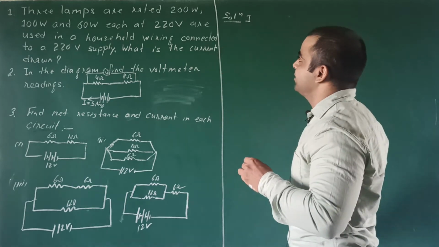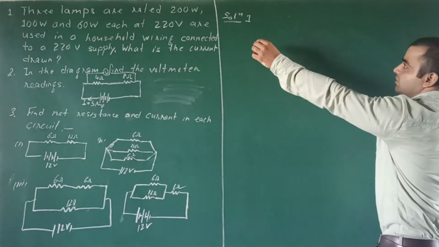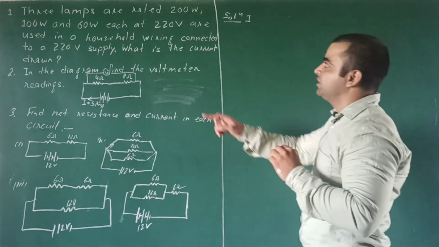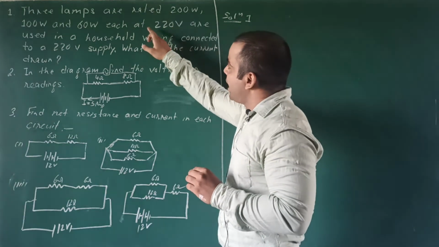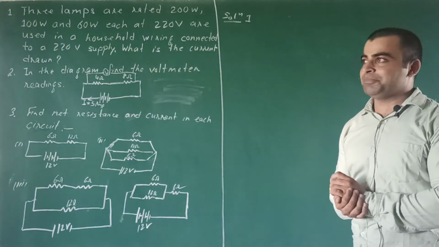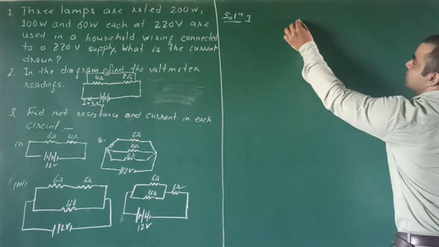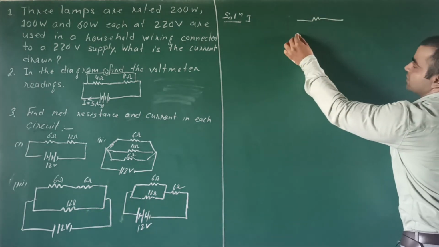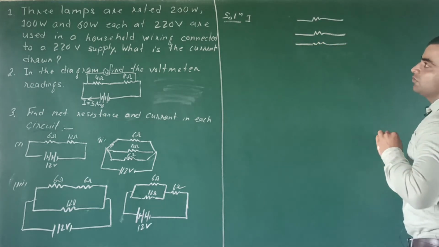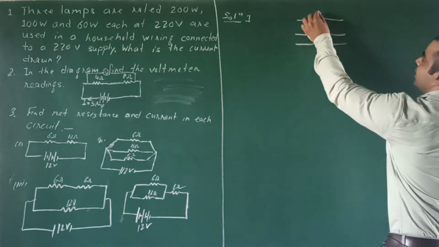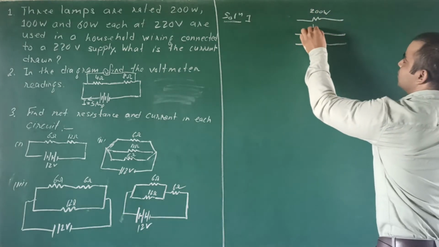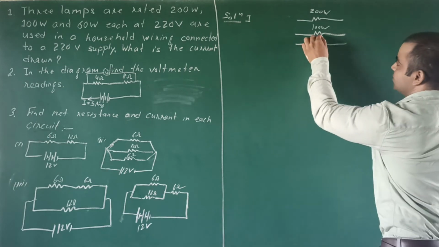Here 3 lamps are given, rated 100 watt, 100 watt and 60 watt, each at 220 volt. Means all have the same potential, and potential is the same only in parallel combination. These appliances will be shown like this, with 100 watt, 100 watt and 60 watt.